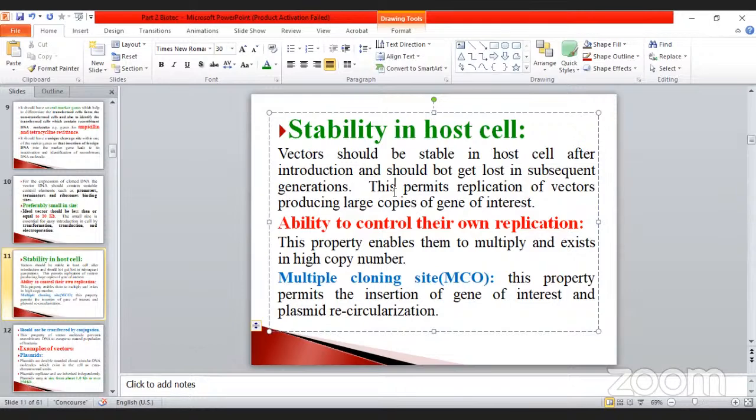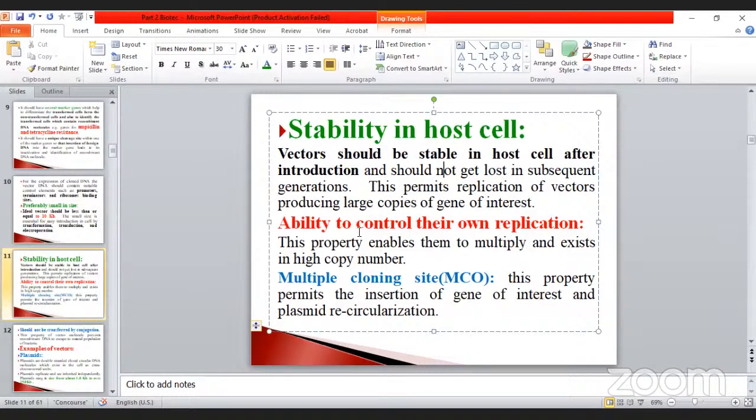So you select stable vectors. See, vectors should be stable in the host cell after introduction, and should not get lost in subsequent generations. This permits replication of the vectors, producing large copies of the gene of interest. So this is the important point. The stability in the host cell is also very, very important.